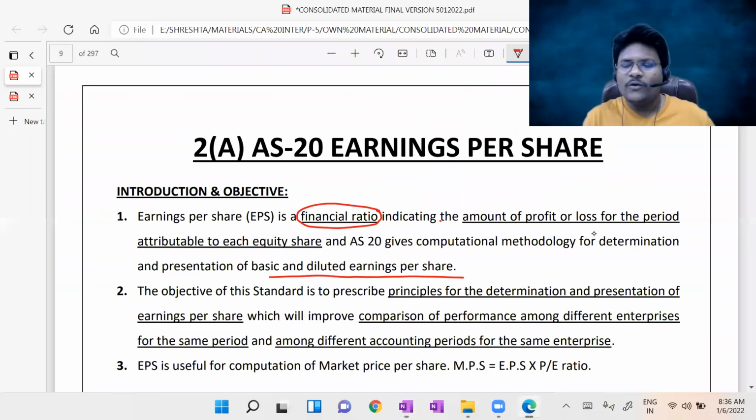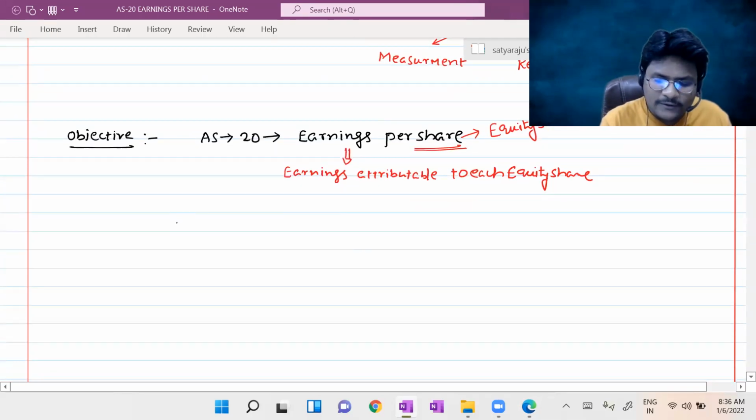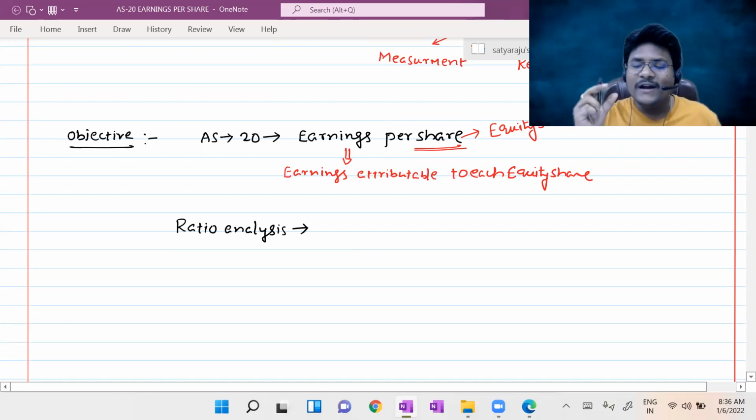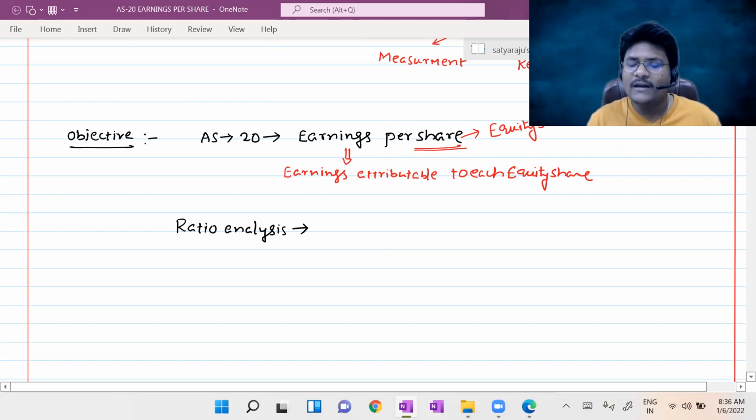The next point we are going to discuss is why it is known as a financial ratio. Actually, in your financial management, there is another chapter called financial planning and analysis. There specifically we discuss ratio analysis. In ratio analysis, what you majorly discuss are things related to analytical issues. Actually, this analysis also forms part of accounting. What is the definition of accounting? Accounting is an art of recording, classifying, summarizing, analyzing. The analysis part comes here.